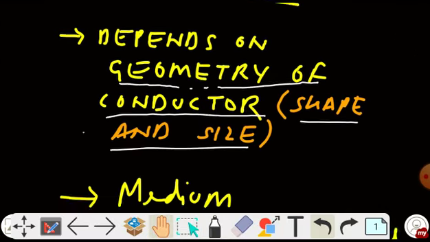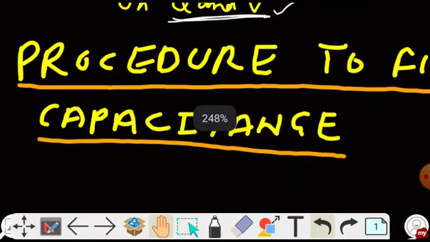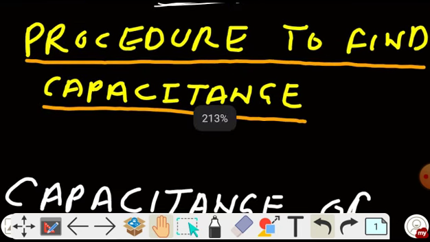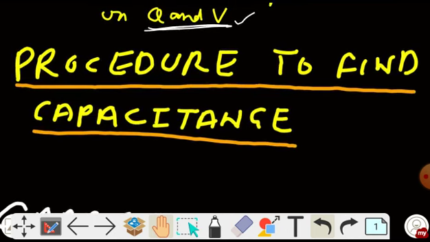Now coming to the next point. We know what capacitance is, what the importance of a capacitor is, and what factors it depends on. Now how do we find the formula for the capacitance of a given capacitor? Suppose we are asked to find the expression for the capacitance of a given capacitor or conductor. How do you find it? There is a procedure I have made to find the capacitance of any type of capacitor.